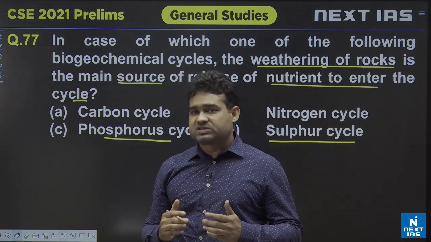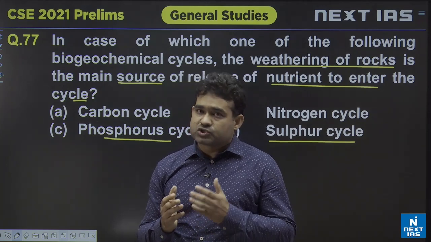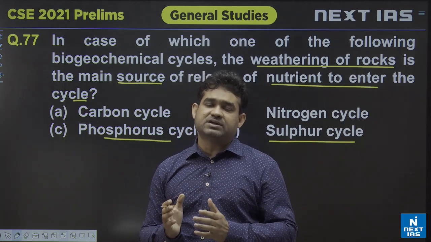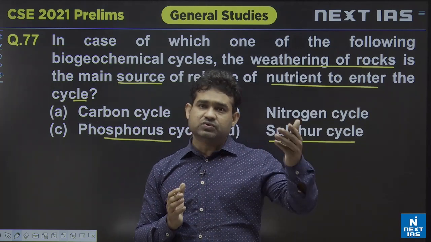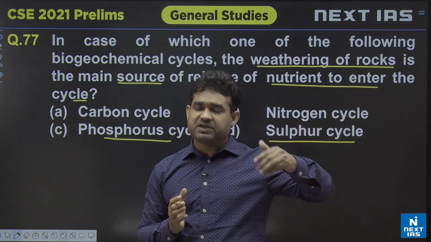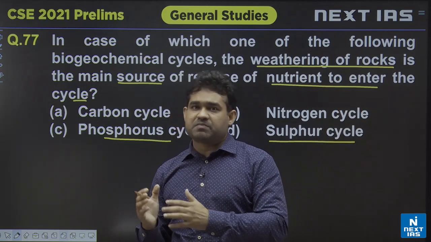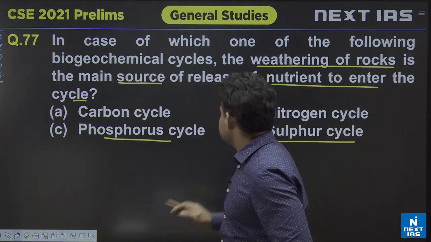But when it comes to the sulfur cycle, for example oceans are one of the important sources of sulfur coming into the sulfur cycle, for example phytoplanktons releasing dimethyl sulfonopropionate, and this leading to sulfate aerosols. It means presence of sulfate in the atmosphere. So along with this, remember the weathering of rock is also one of the contributors when it comes to the sulfur cycle.